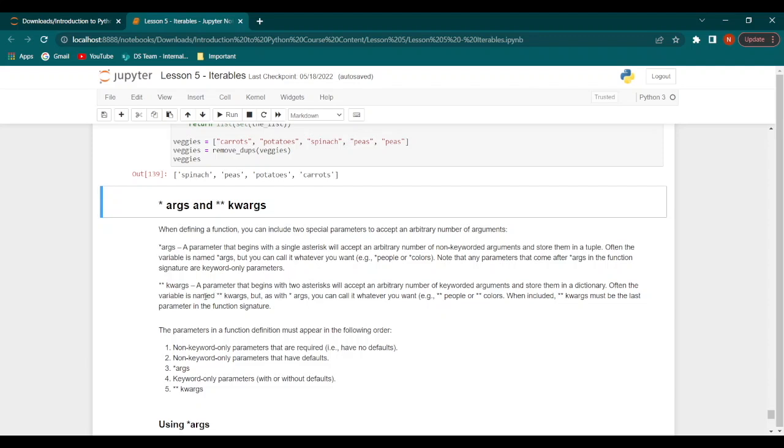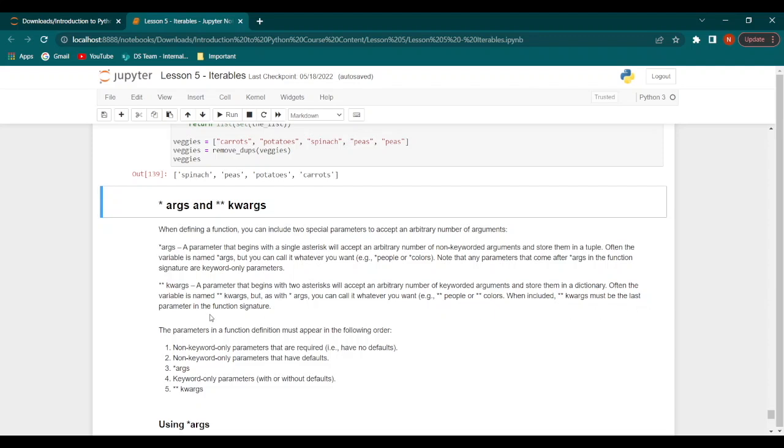Next, we have keyword arguments. This is a parameter that begins with two asterisks and will accept an arbitrary number of keyworded arguments and will store them in a dictionary. If you see here, the difference is that the arguments parameter has a single asterisk, the keyword arguments parameter has two asterisks. The arguments parameter will accept an arbitrary number of non-keyworded arguments, while the keyword arguments parameter will accept an arbitrary number of keyworded arguments, and the arguments parameter stores them in a tuple, while the keyword arguments parameter stores them in a dictionary.